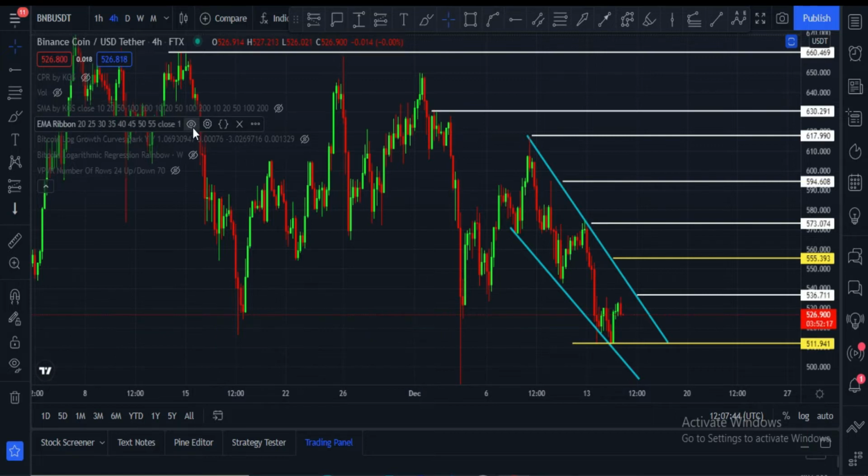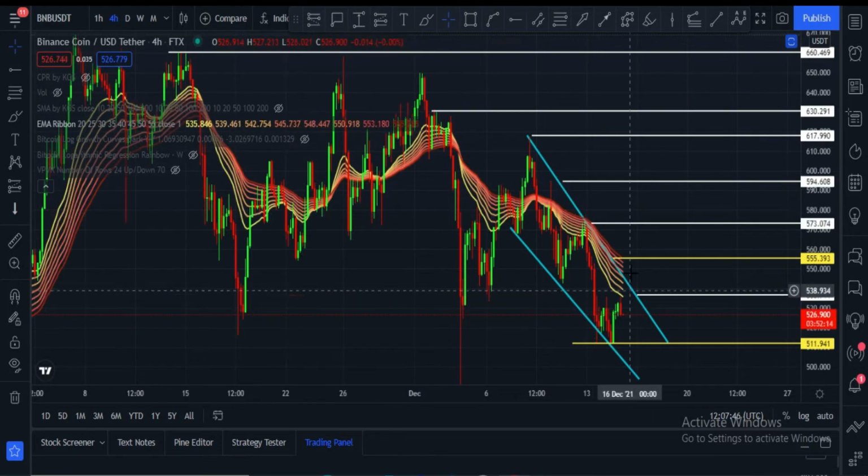And let me please show you EMA ribbon. Candles have to break $555 price area. After that candles will break this EMA ribbon, and after that price will hit these targets very soon.